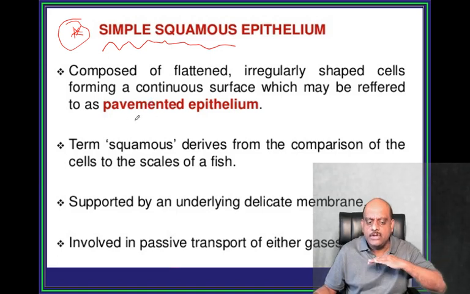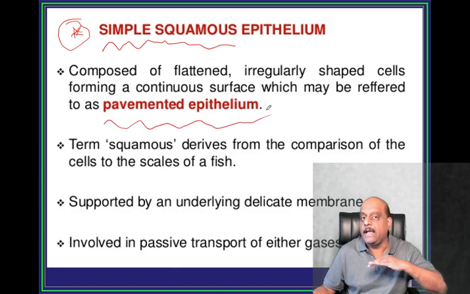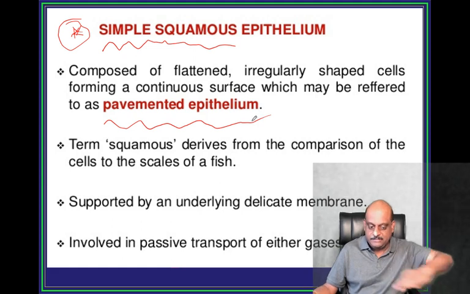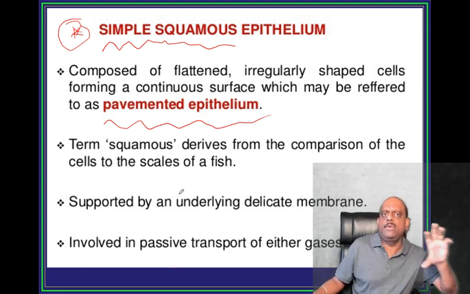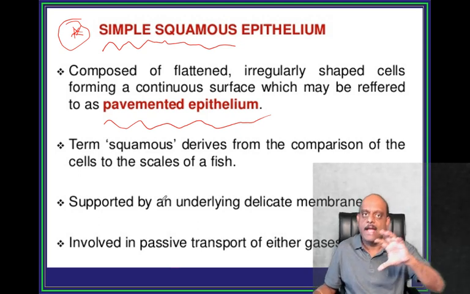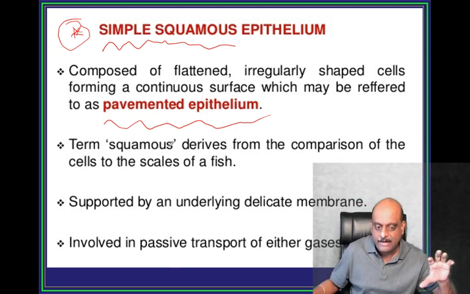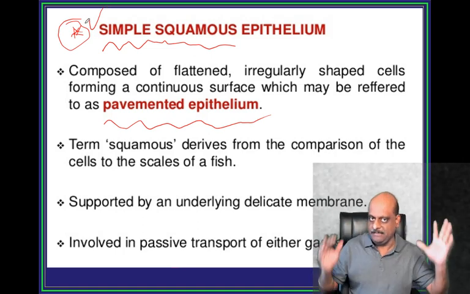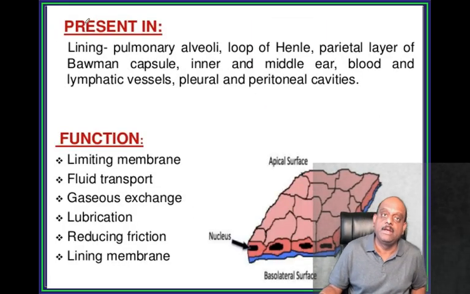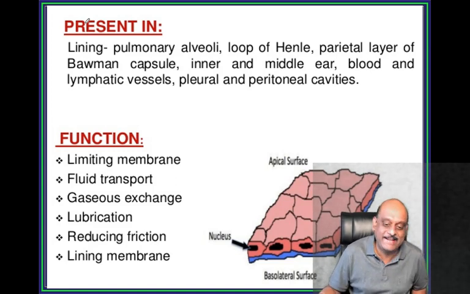Simple squamous is also called pavemented epithelium, like a pavement. Wherever passive transport of the fluids and gases occur, there you find the simple squamous epithelium. That is what you should remember. So where does gaseous exchange occur?